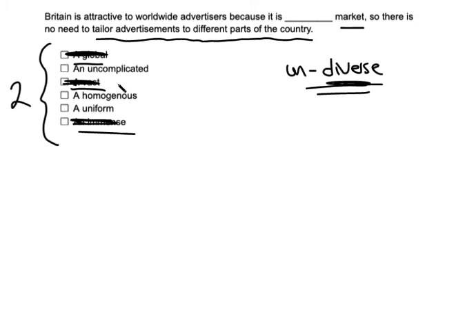Uncomplicated. Tempting, but what does complicated really mean? Well, it's how complex it is, right? Complexity is not what we're talking about here. We're talking about diversity. And that leaves us with these two answer options. Homogeneous, which means everyone is the same, and uniform, which also means everyone is the same. These are the correct answers.